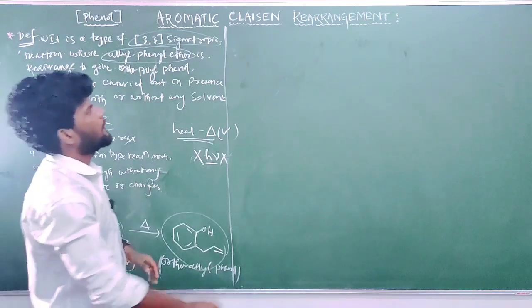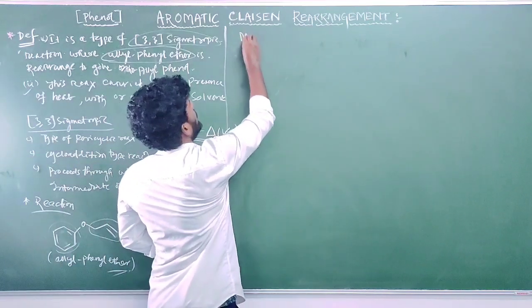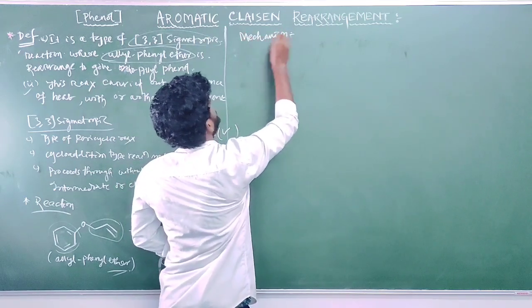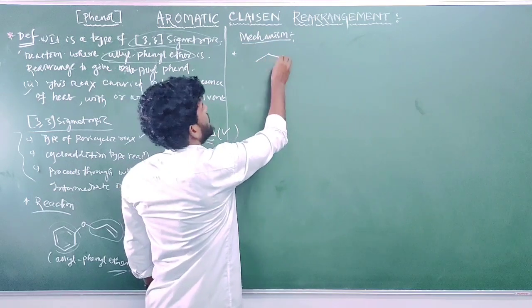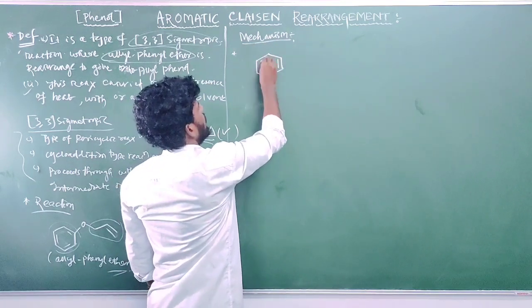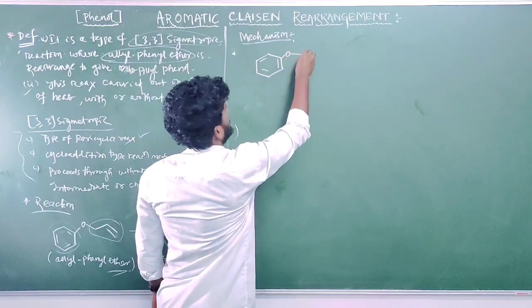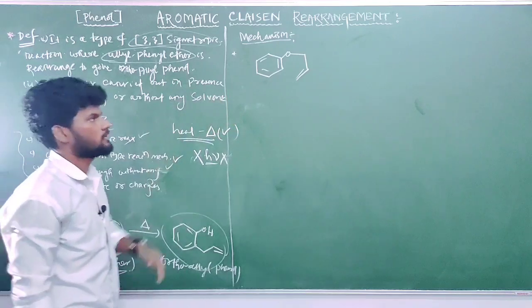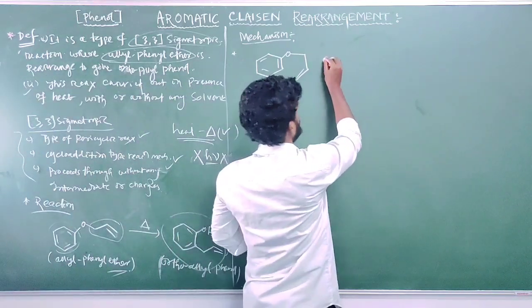Next comes the mechanism. Write the starting material, allyl phenyl ether. We can write its structure like this.